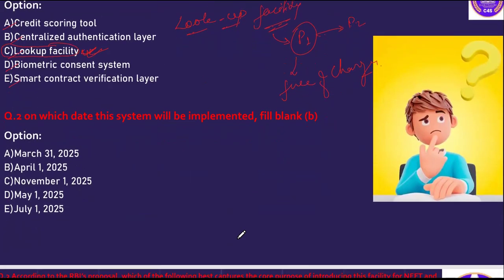From which date is this facility going to be implemented? The options are March 31st, April 1st, November 1st, May 1st, or July 1st. The correct answer here is April 1st, 2025. You need to remember that on the 1st of April, this facility came into effect, and it is being provided by each bank, whether the person is making online or offline transactions.